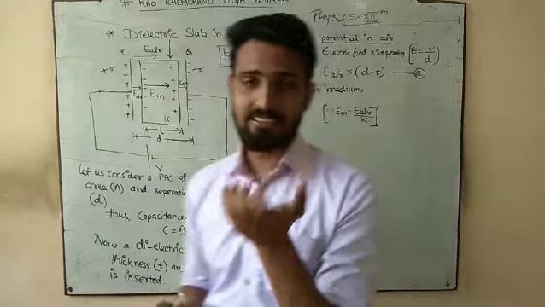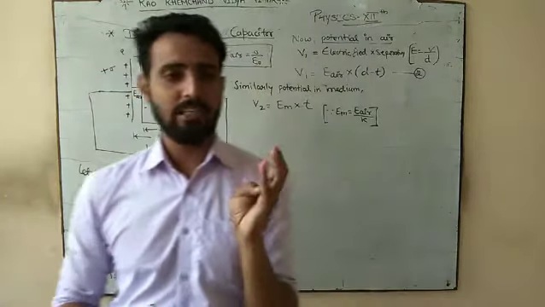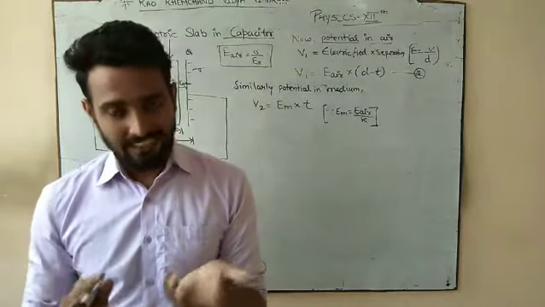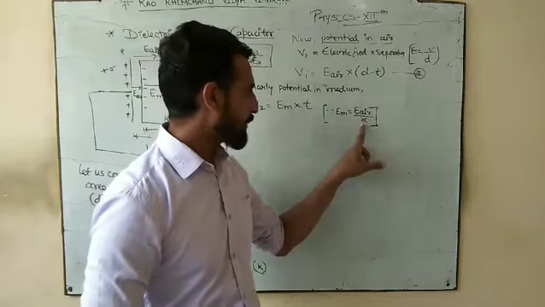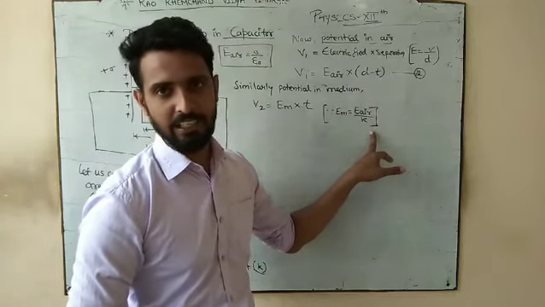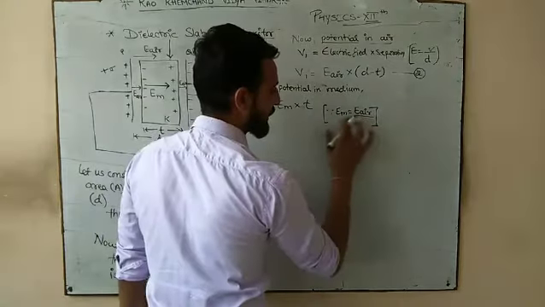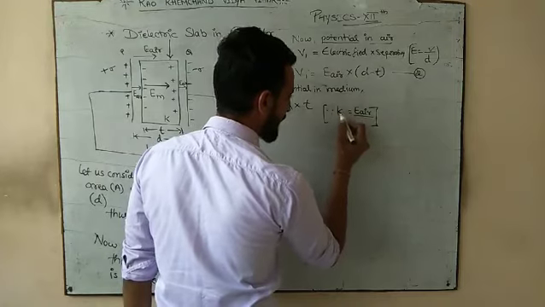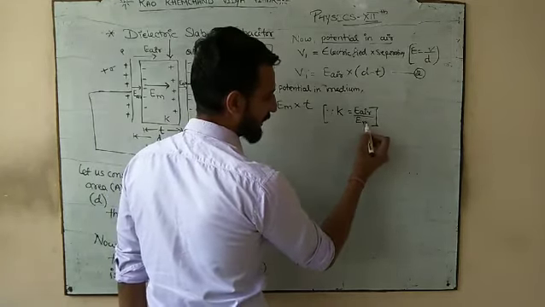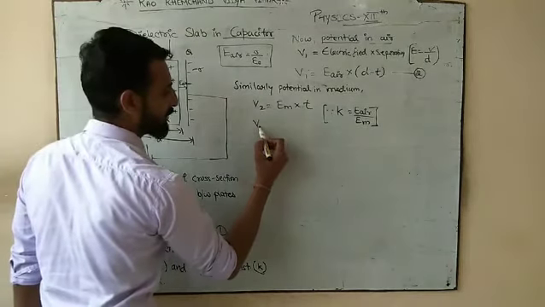Revising again: permittivity in medium by permittivity in air is the relative permittivity; force in air by force in medium; and in terms of electric field, relative permittivity is equal to electric field in air divided by electric field in medium. So what would be the electric field in medium? It is electric field in air. I will write here, dielectric constant is equal to electric field in air divided by electric field in medium. So what would be the electric field in medium?